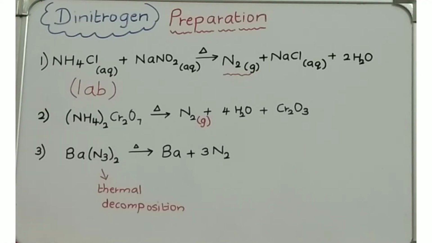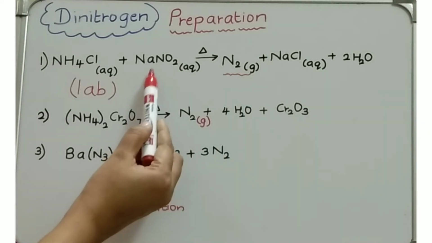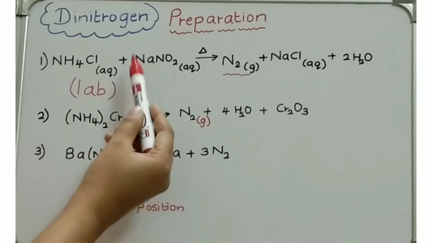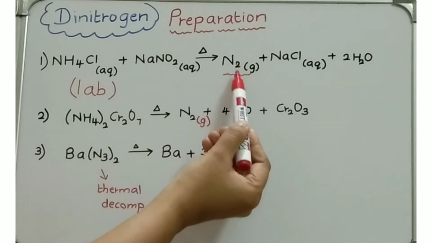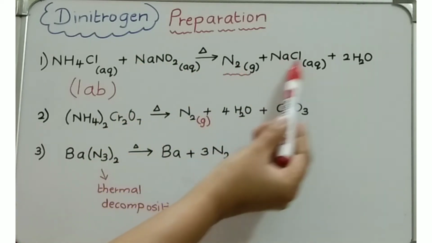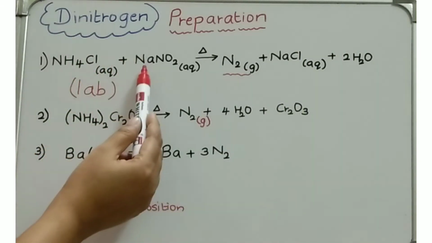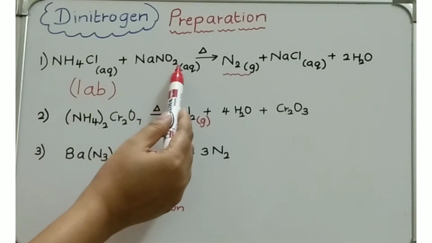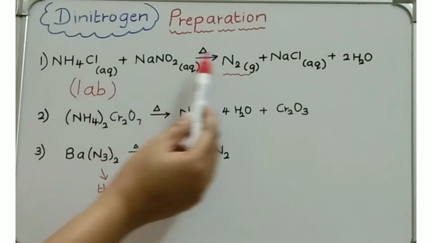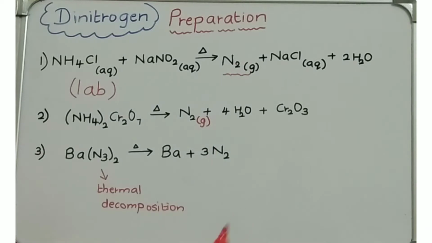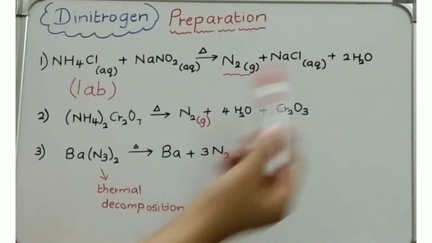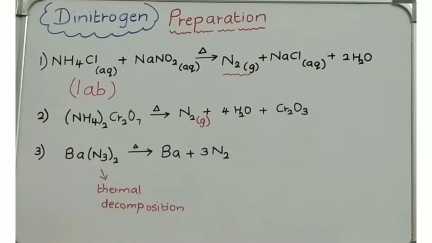So see the preparation of dinitrogen. Aqueous ammonium chloride reacts with aqueous sodium nitrite and it gives nitrogen, aqueous NaCl and water. Correct? Ammonium chloride and sodium nitrite, they both are in the aqueous form. On heating, it gives nitrogen gas and the byproducts are NaCl and water. This is a lab preparation.